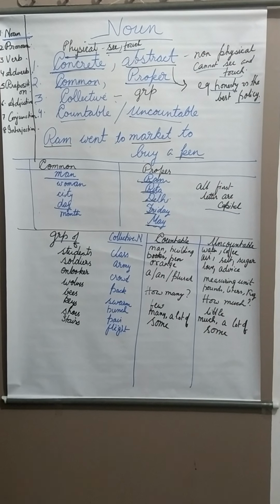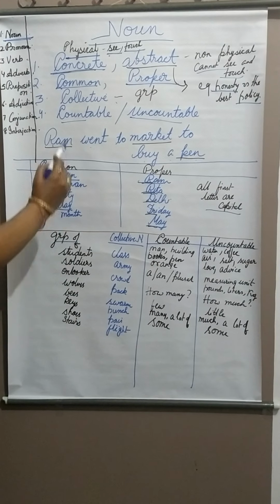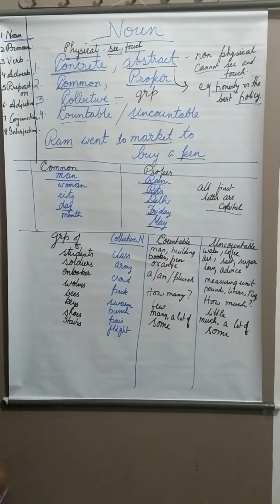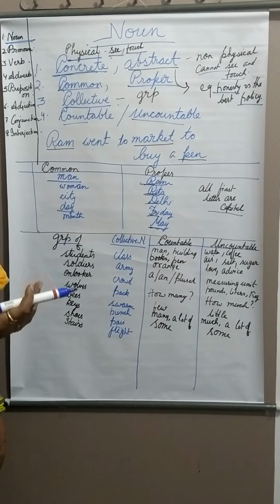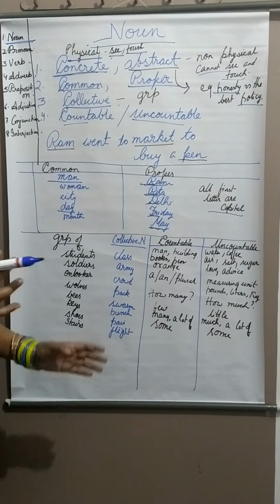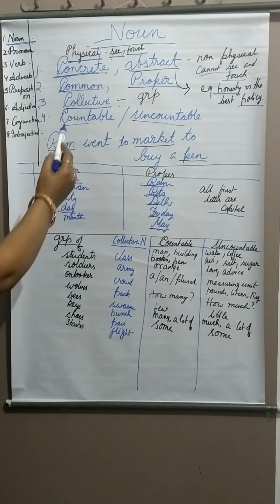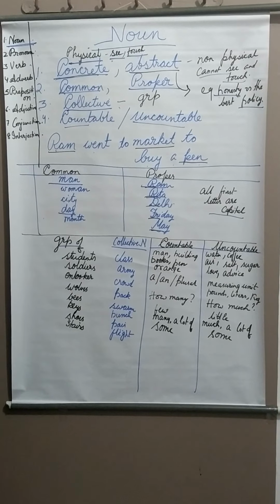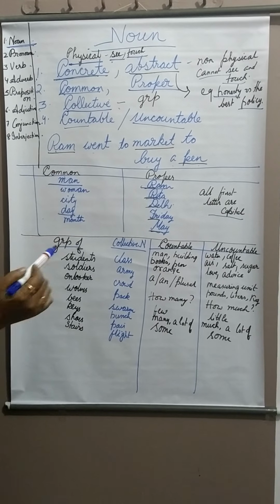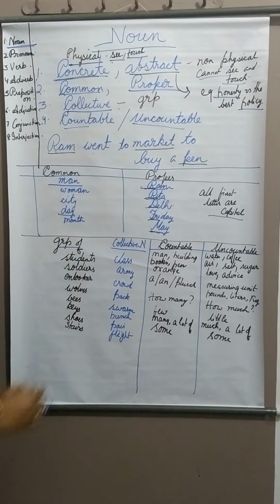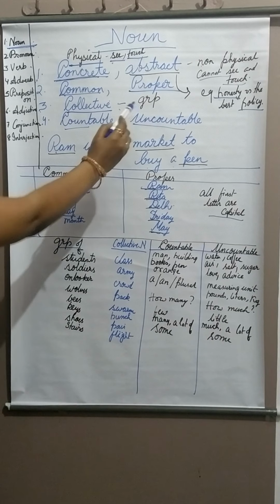Now, let's move on to a third category, that is a collective noun. People, the very word collective means group or community. So, what is a collective noun? A particular, single name given to a group is known as your collective noun.